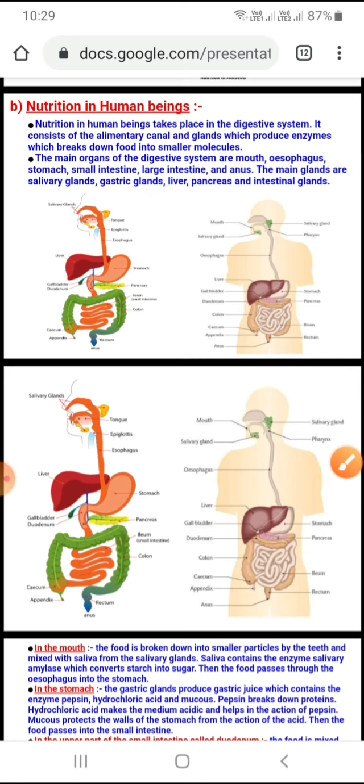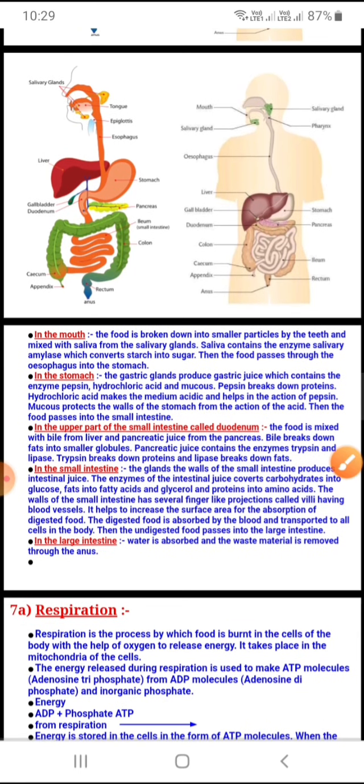If you see this diagram carefully, it is given in your textbook also. Practice this diagram very well, children, because this comes for 3 marks along with the explanation. So I'll start from the alimentary canal. The alimentary canal begins with the mouth. So what happens in the mouth? In the mouth, food is broken into smaller particles by the teeth.